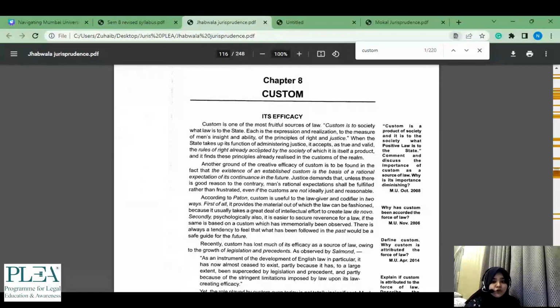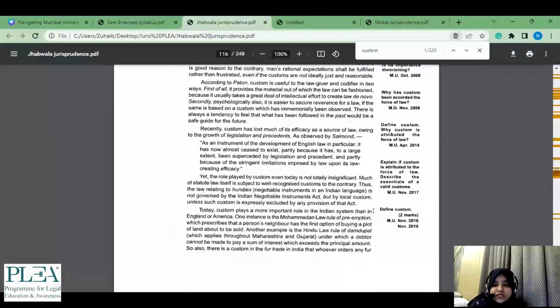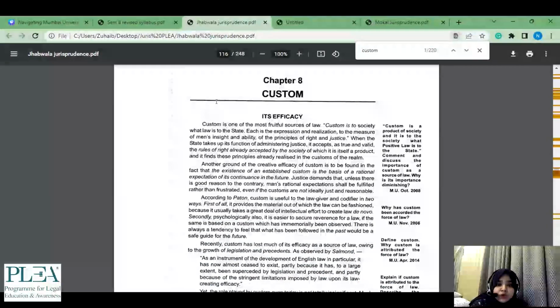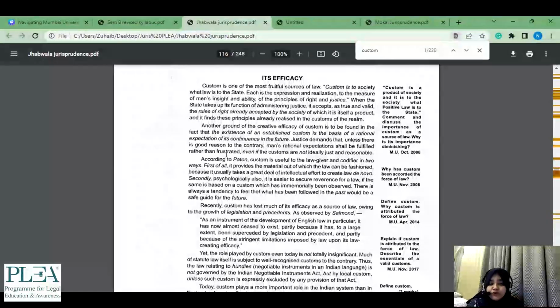Now when I come to a 2 marker, I would see that it is already given here. You will go ahead and see all the past year papers also, which is an additional benefit, because you would know what else can come from this topic. Now it says define custom here. It does not mean I will only read this part. I will go through the topic roughly. I will pick out the points which I feel are important for a 2 marker.